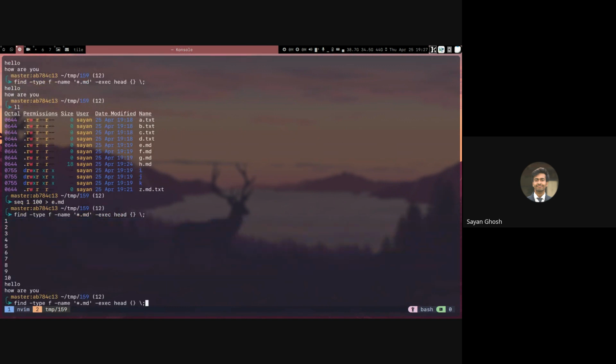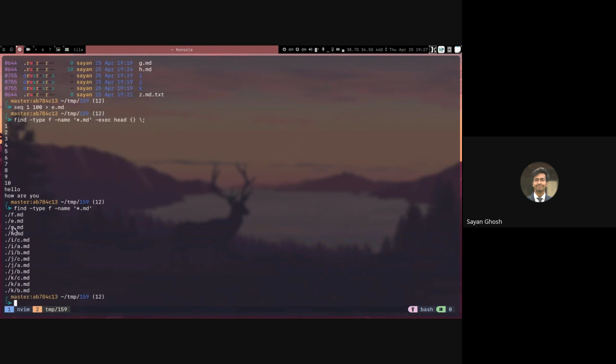Right. And finally, another thing which we can do is if we simply do this, just the names of the files are there, and we can directly give the output of this as the parameters of head. So I can run this, and from the output of this, which is basically this, I can just give it as a parameter of head. So head will get f, e, g, etc. So head is only run once. So it's the same as running xargs without the -L flag, and all of them will be given to the head. So that is possible because head takes multiple files.